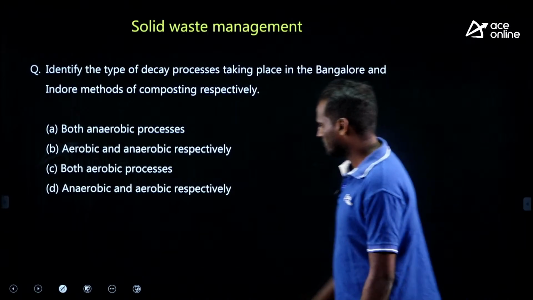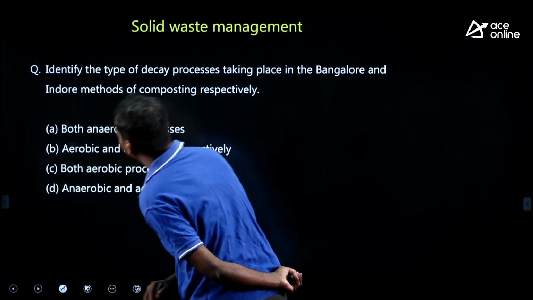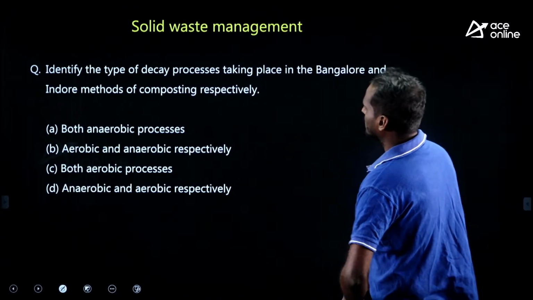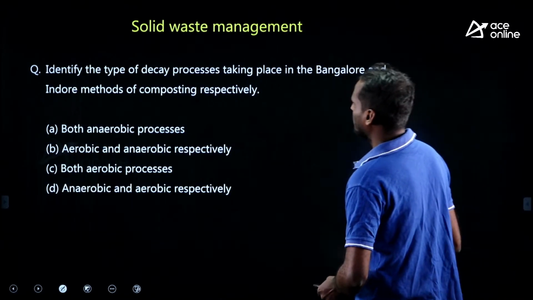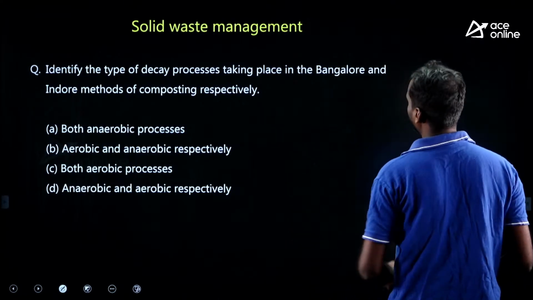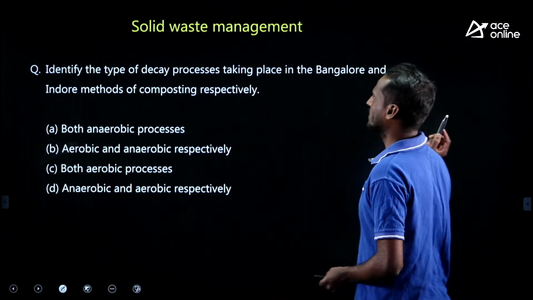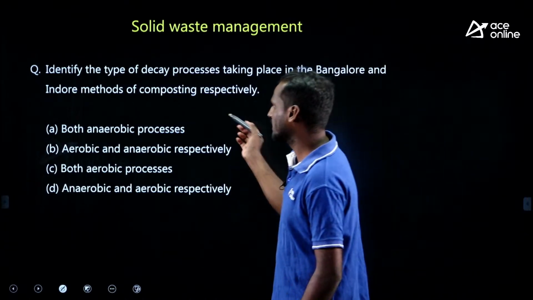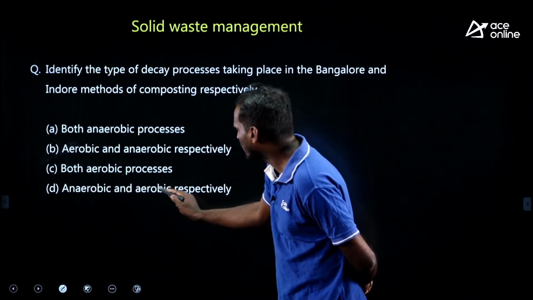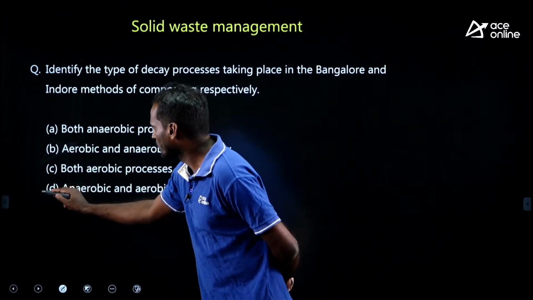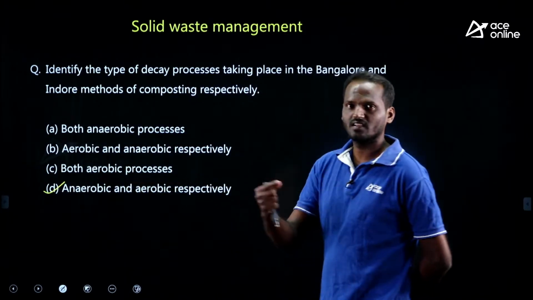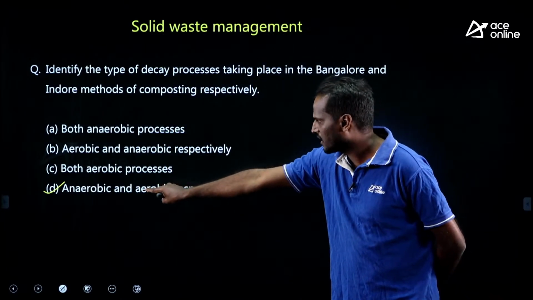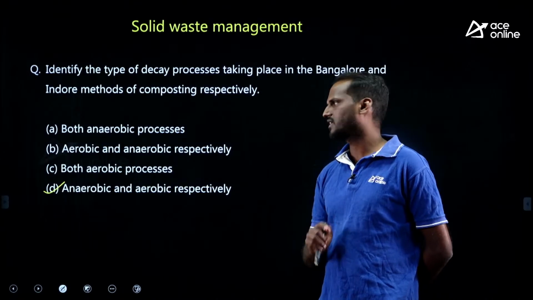Okay, let's quickly go to the next chapter, solid waste management. Identify the type of decay processes taking place in the Bangalore and Indore methods of composting respectively. Bangalore is the anaerobic method, Indore is the aerobic method, respectively, he is asking. Anaerobic is Bangalore, aerobic is Indore, therefore option D is correct. Respectively means he has given Bangalore and Indore, Bangalore is anaerobic, Indore is aerobic, so option D is correct.